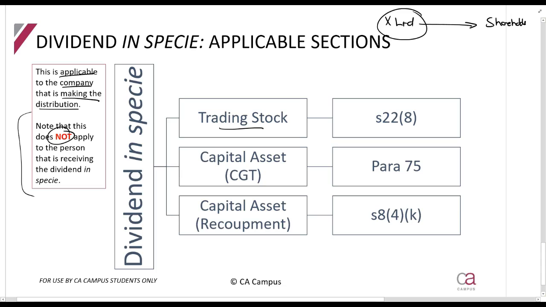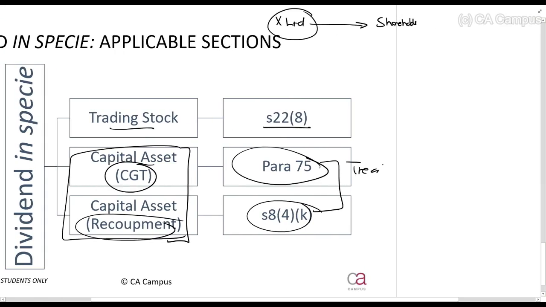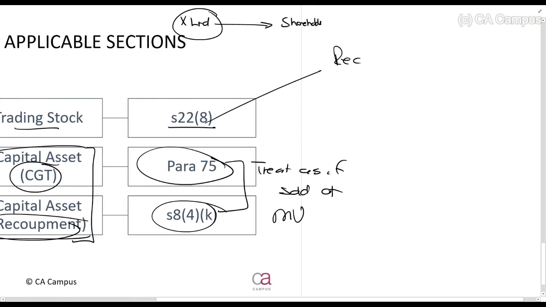So if it's trading stock, you apply section 22(8). If it's a capital asset, for CGT, you apply paragraph 75. And for the recoupment, you apply section 84K. This is just the references. Both of these say, treat as if sold at market value. Section 22(8) says, what does it always say, guys?